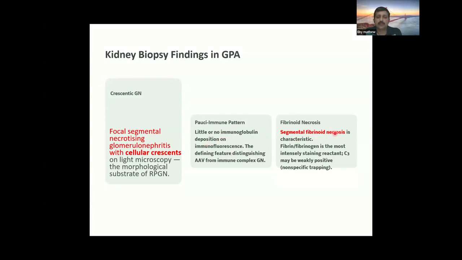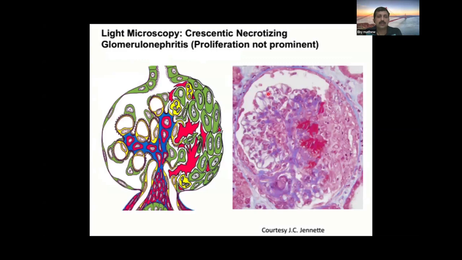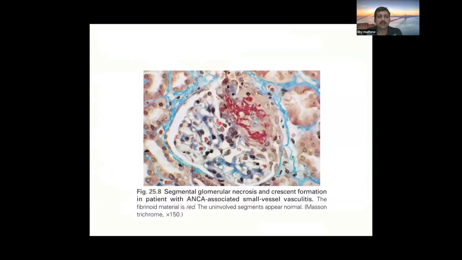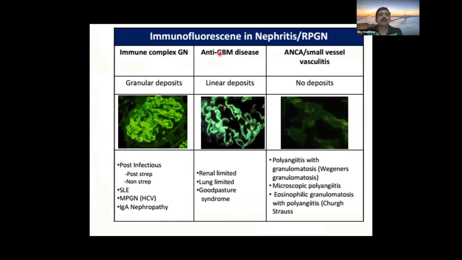Segmental fibrinoid necrosis is characteristic, where the fibrin will be intensely stained red. This is a light microscopy finding showing crescents, and these fibrin deposits can be seen. The fibrinoid material can be stained red. This is a crescent. On immunofluorescence in ANCA disease, there will be no immune deposits. In anti-GBM there will be linear deposits, and granular deposits in immune complex disease.